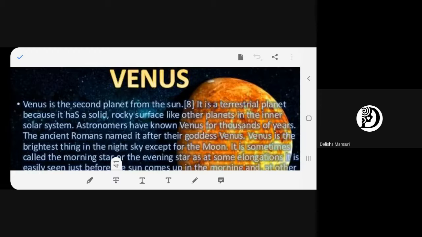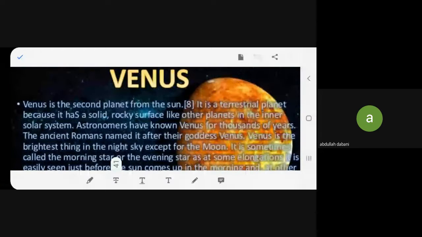Venus is the second planet from the Sun. It is a terrestrial planet because it has a solid, rocky surface like other planets in the inner solar system. Astronomers have known Venus for thousands of years. The ancient Romans named it after their goddess Venus. Venus is the brightest thing in the night sky except for the moon.